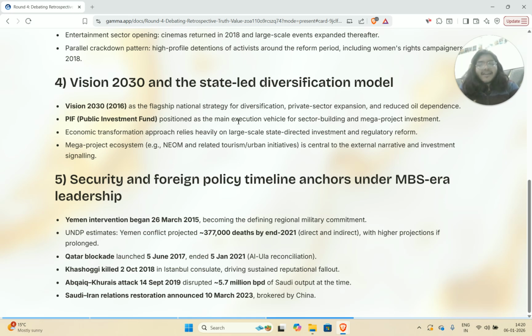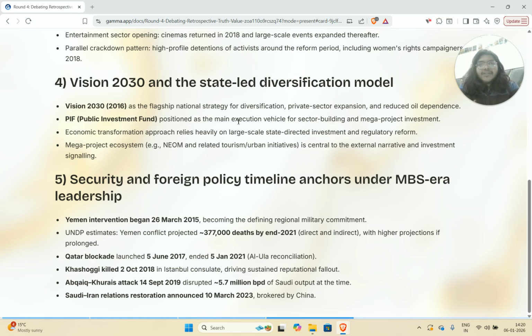Saudi Arabia also started and ended the Qatar blockade in a period of 5 years. You should read about the Al-Ula reconciliation. Another thing that you should know about is the killing of Jamal Khashoggi, an American journalist who was killed in the Istanbul consulate. This is heavily speculated, but it's generally agreed upon to be true that it was the Saudi state that led to his killing.